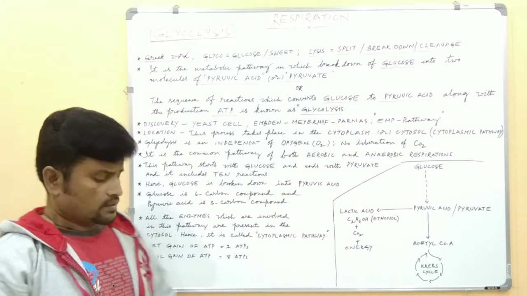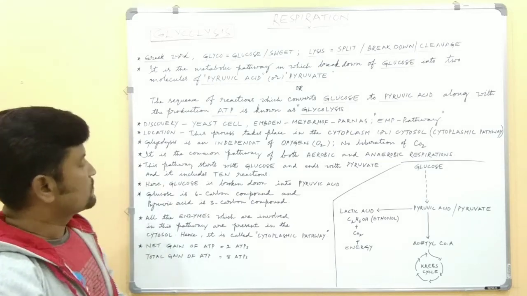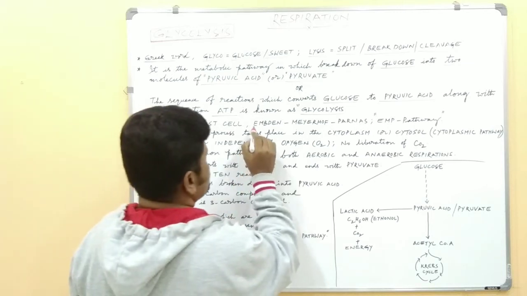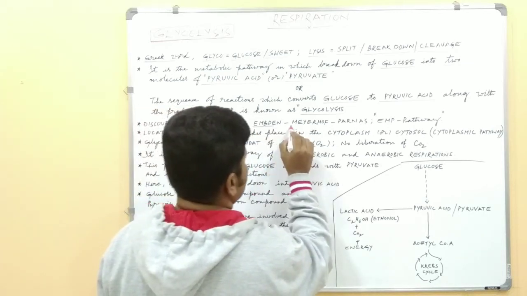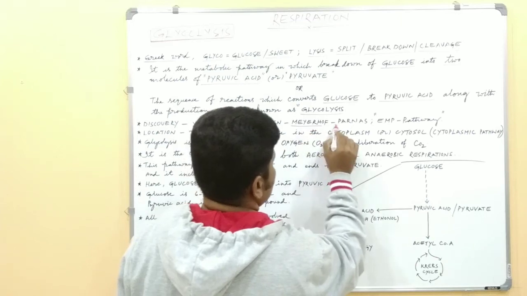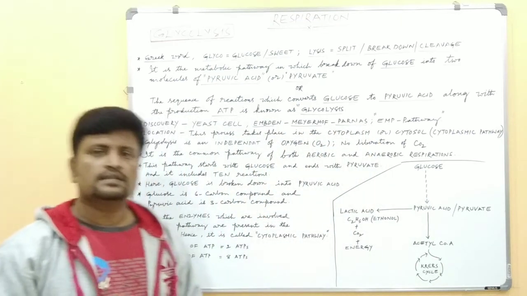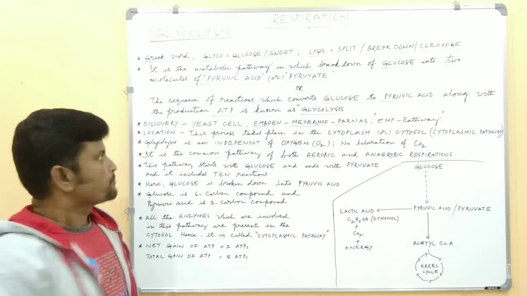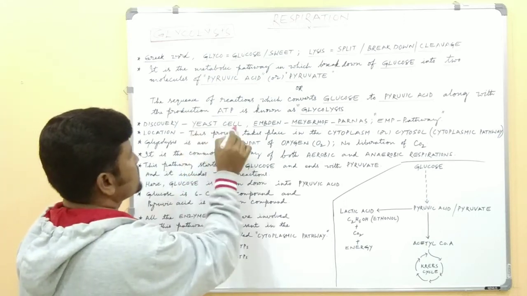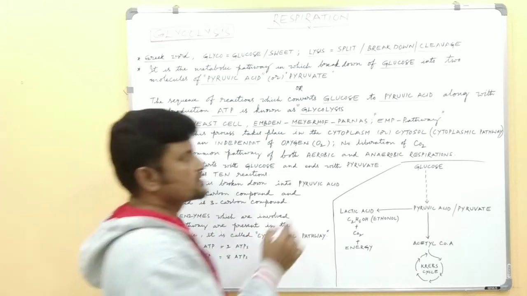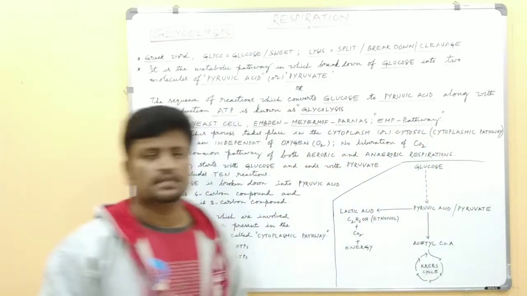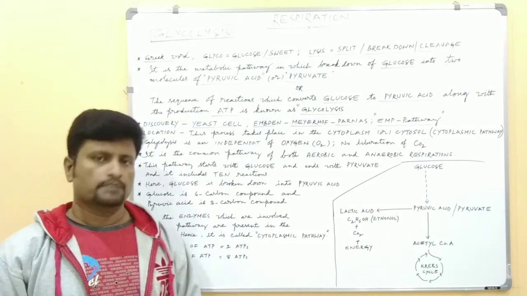And the discovery. Glycolysis was first discovered by Emden, Meyerhoff and Parnas. These three scientists first discovered the glycolysis pathway in yeast cells. That's why this glycolysis pathway is also called the EMP pathway. EMP means Emden, Meyerhoff, Parnas pathway.